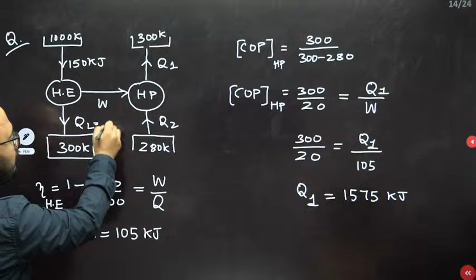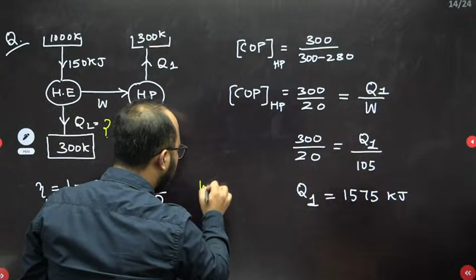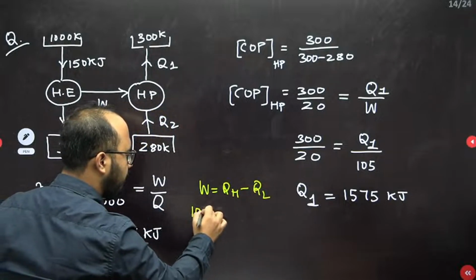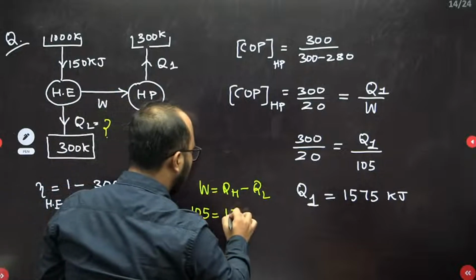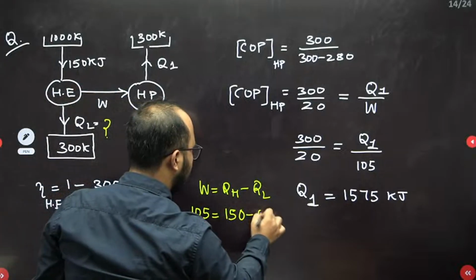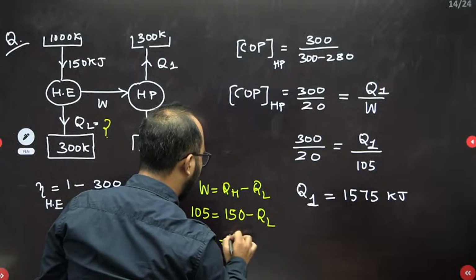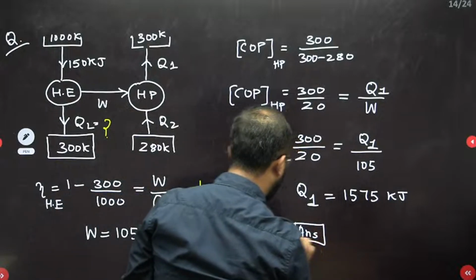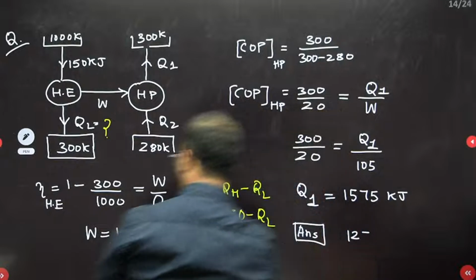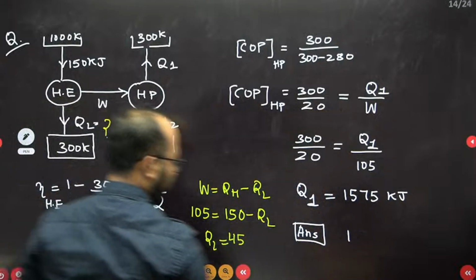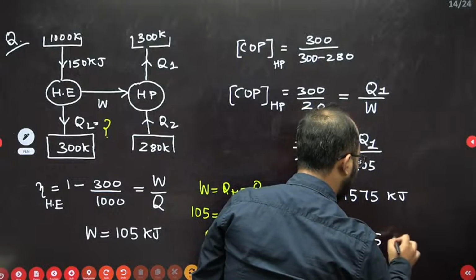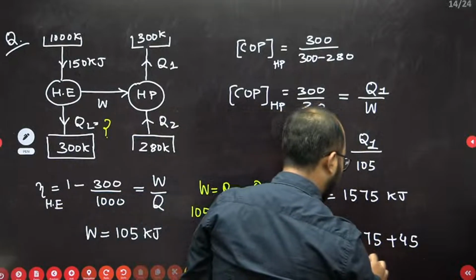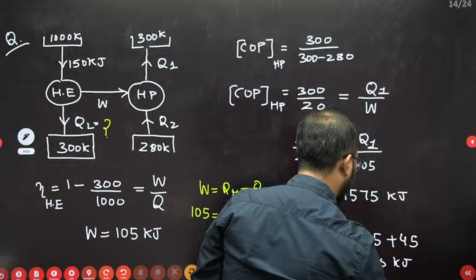What is this QL value? Simply, work transfer will be equal to QH minus QL. Work transfer, we got 105. Total heat transfer to the heat engine is 150. So the QL value will be 45. So the answer for this particular question will be this 1575 plus this 45. If you add, 1620 kilojoule will be the answer here. This is the answer.